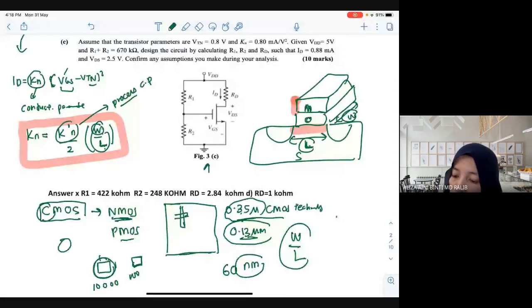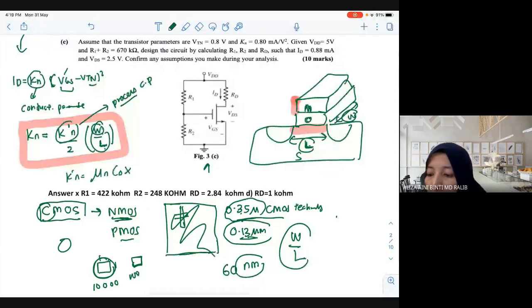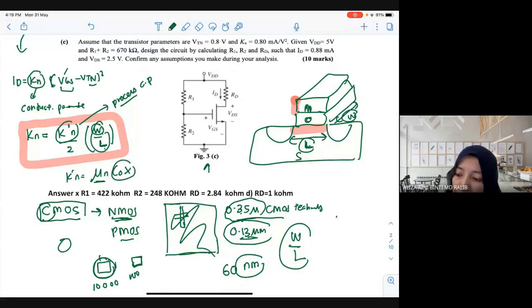So if we go here, K prime N. What is K prime N? K prime N is mu N COX. What is mu N? Mu N is the mobility of the electron, how fast the electron moves. COX is the capacitance. This is a parallel plate, which means we have a capacitor, a capacitor of the oxide, because here you have the oxide.